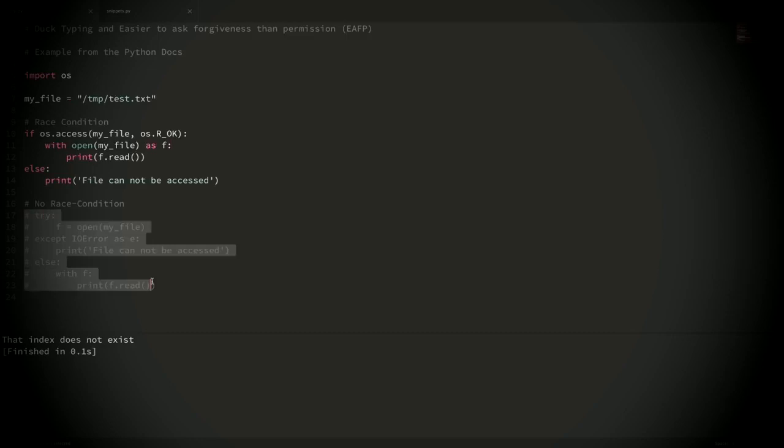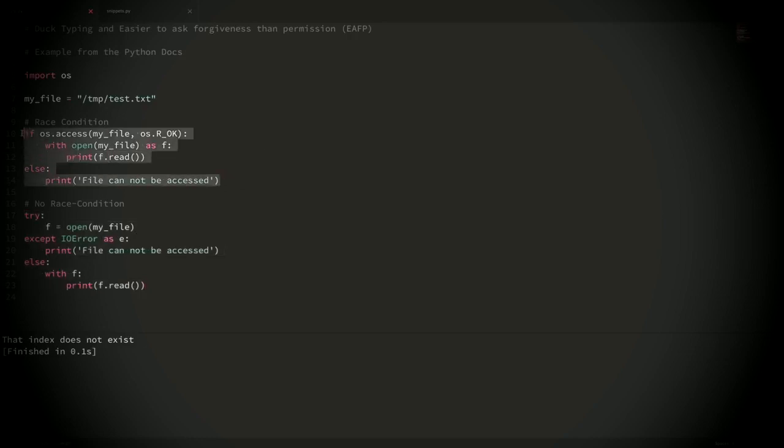So really, the way to do this, which uses that same concept of asking forgiveness and not permission, so let me comment out this code here. So in this example, we're just trying to open the file. And if we can't do it, then we just throw an IO error and say that the file cannot be accessed. And then if we can, then we take the file and print it out to the screen. So you can see that it's just continuing that theme. So instead of asking if we can do something, we're just trying to do it. And if it works, then great. And if not, then we catch that error and handle it as we want.